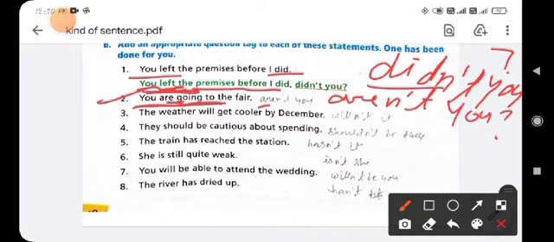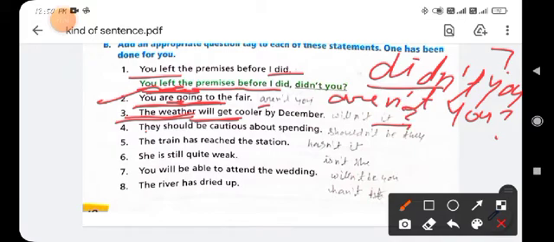Clear? The weather will get cooler by December: change it into a negative interrogative, "won't it", using "it" for the weather, and tag the question.